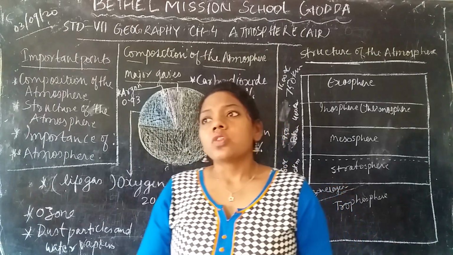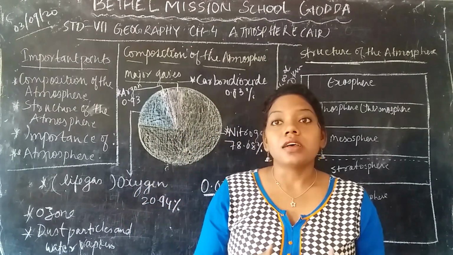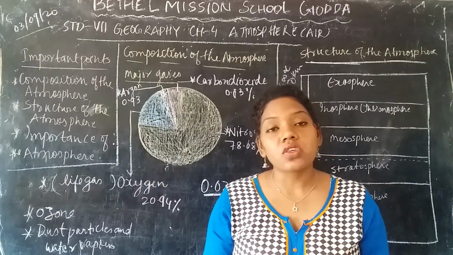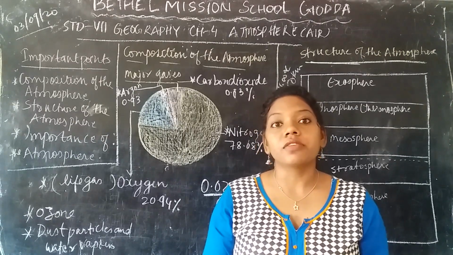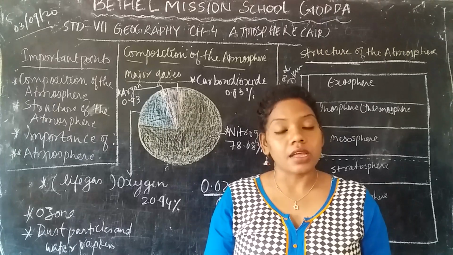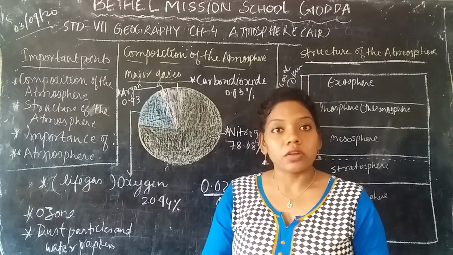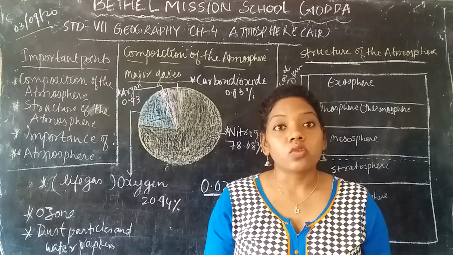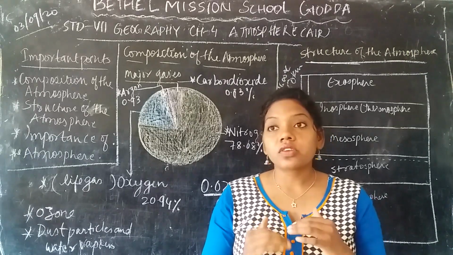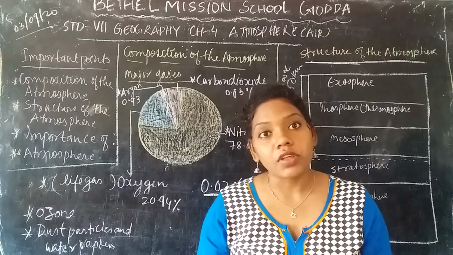As I have introduced, life exists and survives on the earth's surface due to three or four important things. Sunlight is very necessary for the survival of life. Then we have the atmosphere, that means air; the hydrosphere, that is water; and the lithosphere, that is the land. These are the important realms of the earth that are necessary for the survival of life.